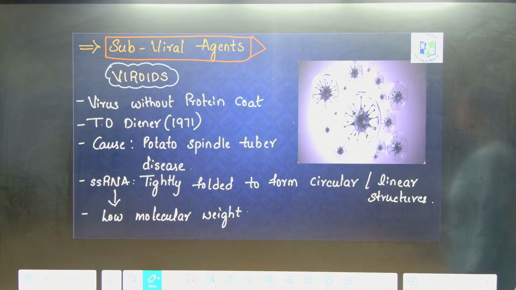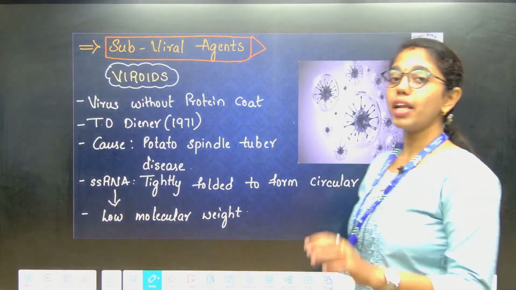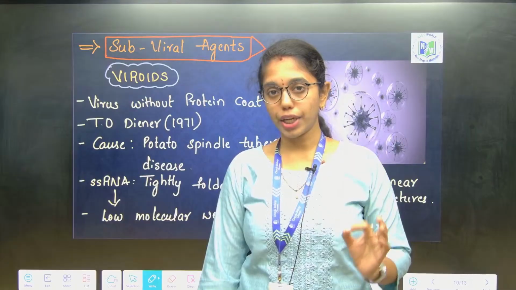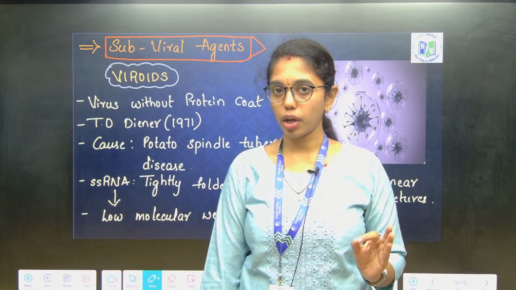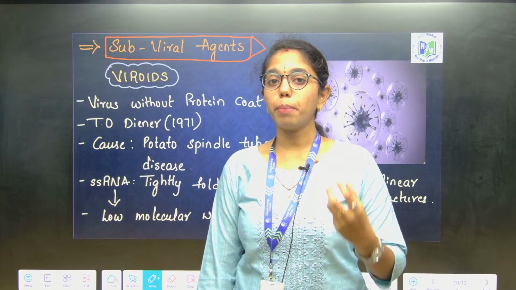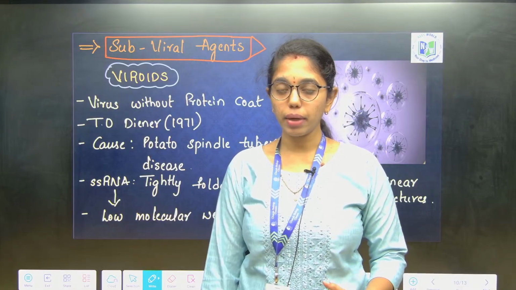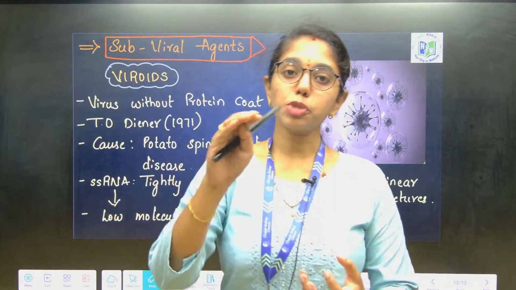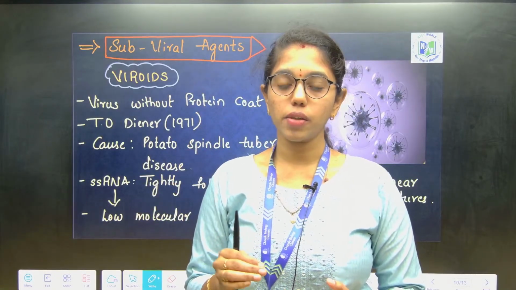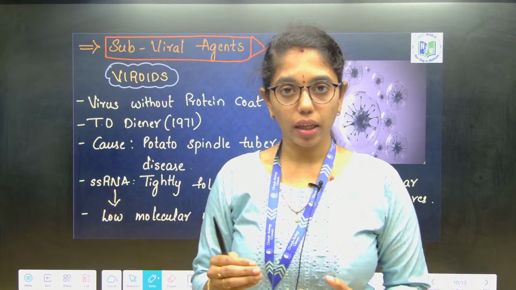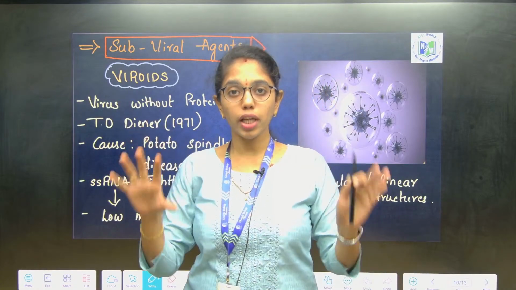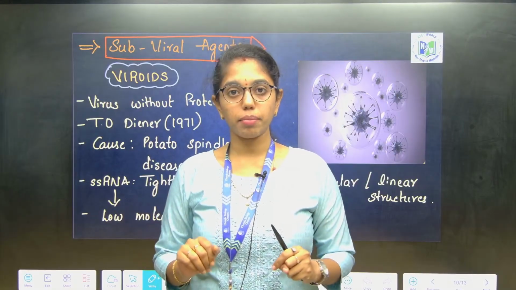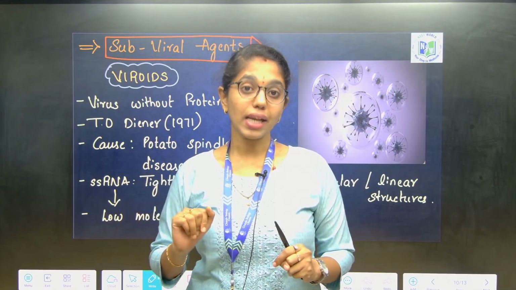Now we will learn about subviral agents. The prerequisites of a virus: it should have both genetic material and a protein coat for sure. If there are particles which just have the genetic material, for example RNA, but the protein coat is absent, such particles are addressed as viroids. A few infectious particles just have a protein coat which is abnormally folded, but do not have the genetic material. Such particles are known as prions.